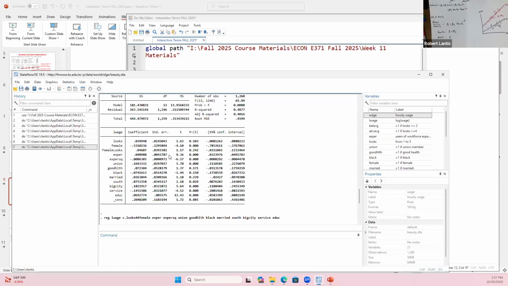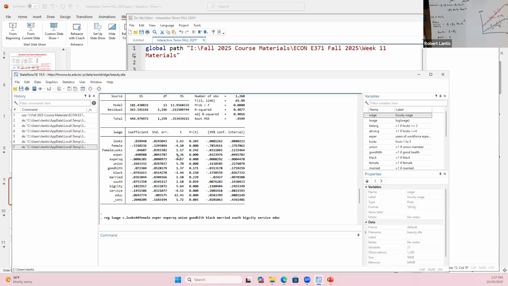So if I've included the interaction term, what this is telling me is what is the marginal effect of looks for a male? As their looks goes up by 1 unit, how much is the predicted wage changing by? Just 0.039. Now we can scale this up. We're using the natural log of wage. We could convert this to percentages, but just for the sake of not throwing in multiple concepts, we just care about the directional change here, right? That slope is going to be 0.039.